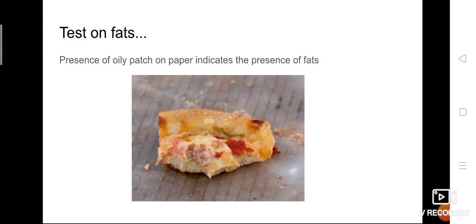So today we discussed carbohydrates, proteins, and fats. Carbohydrates are compounds containing carbon, hydrogen, and oxygen, and they provide us energy first of all. Proteins are responsible for our growth.